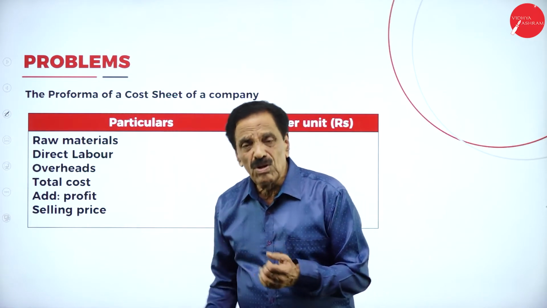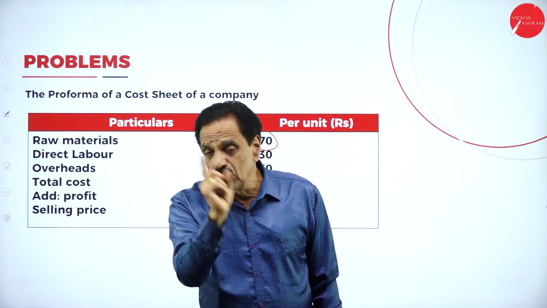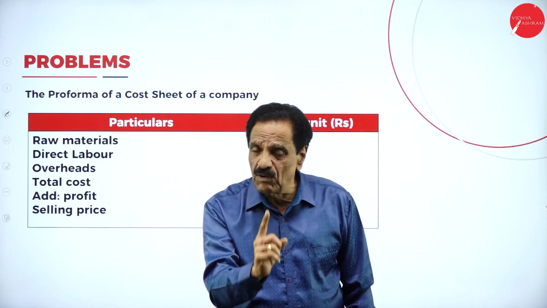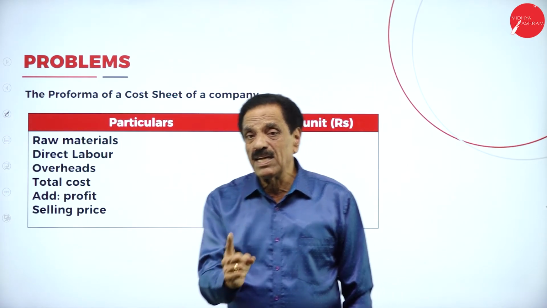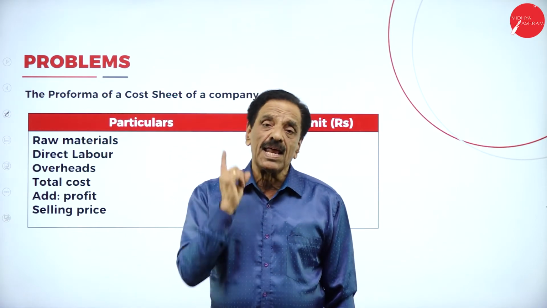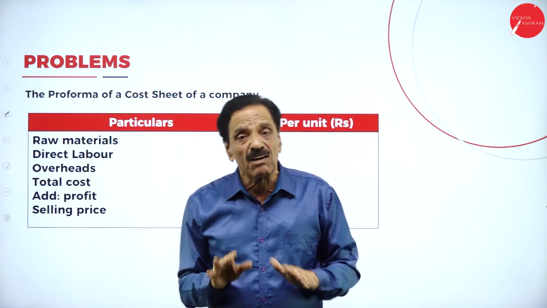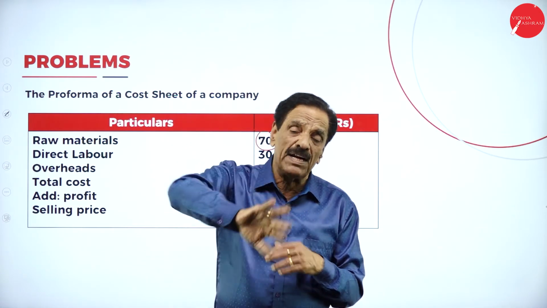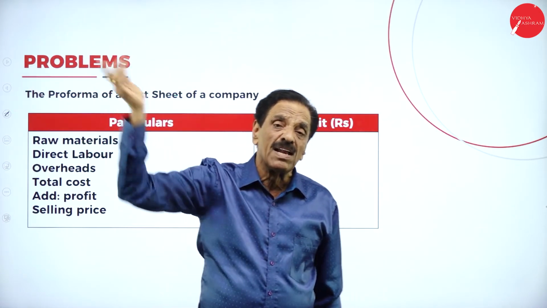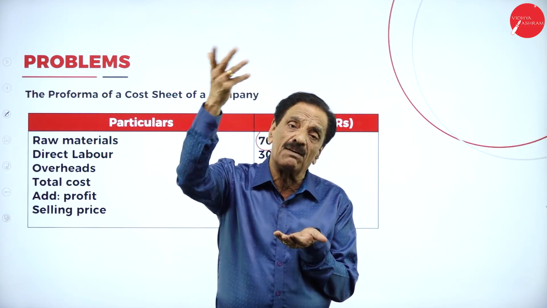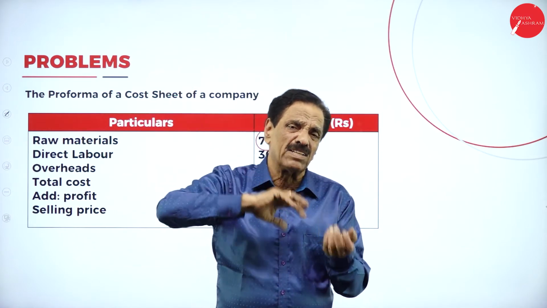I have shown you material full value, labor half the value, overhead half the value. Remember once again, material full value, labor half the value, overhead half the value. Lag in payment of wages means the wages will be paid on a future day, so they are outstanding. Lag in payment of overhead is also outstanding. We are going to pay after 1 month, after 2 months, according to the agreement.